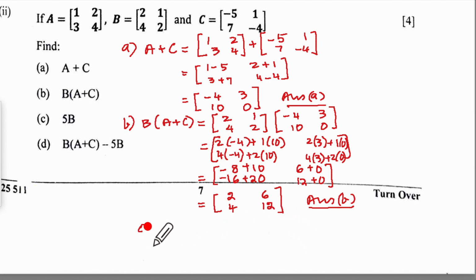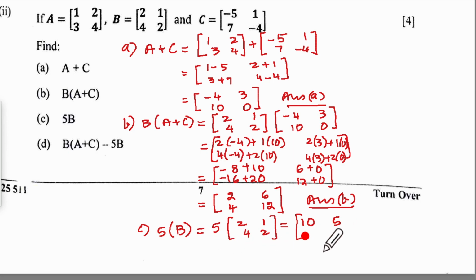We have C part saying 5B. So it will be 5 and B is 2, 1, 4, 2. That will be 5 into 2, 10, 5 into 1, 5, 5 into 4, 20, 5 into 2, 10. Oh, that is our answer C. And now we come to D, in which B into A plus C